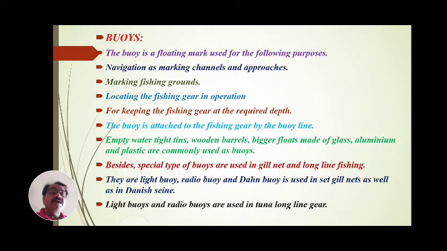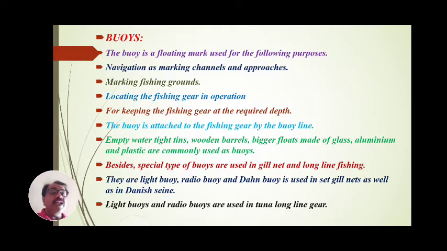Empty watertight tins, wooden barrels, bigger floats made up of glass, aluminum, or plastic are commonly used as buoys. Which are commonly used as buoys? Empty watertight tins, wooden barrels, bigger floats made up of glass, aluminum, and plastic, which are used to indicate the buoy lines, to mark the nets or the gears.